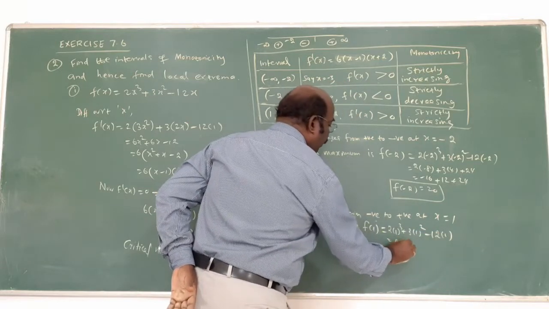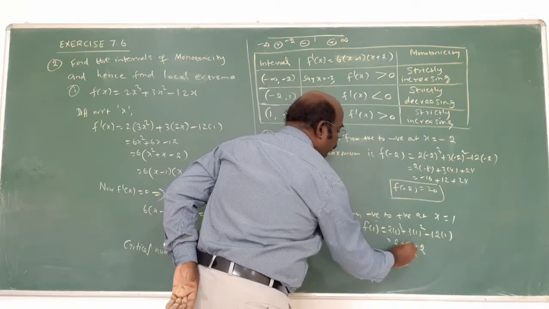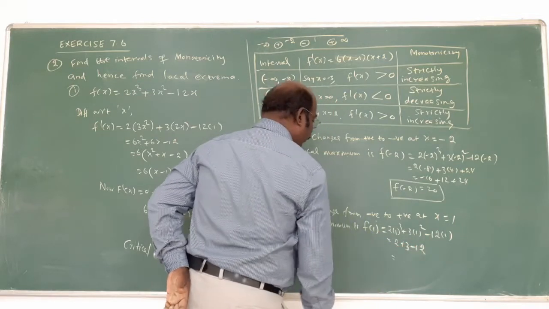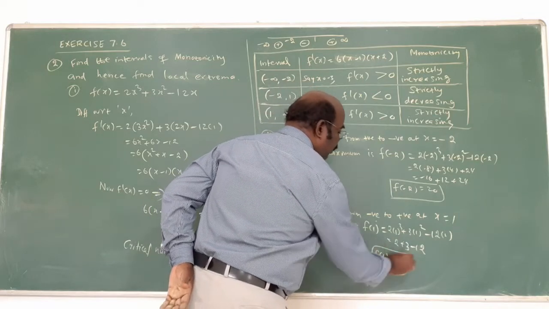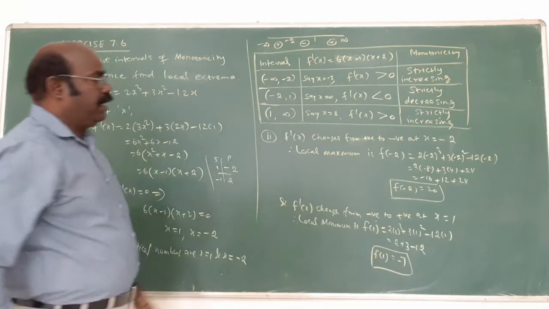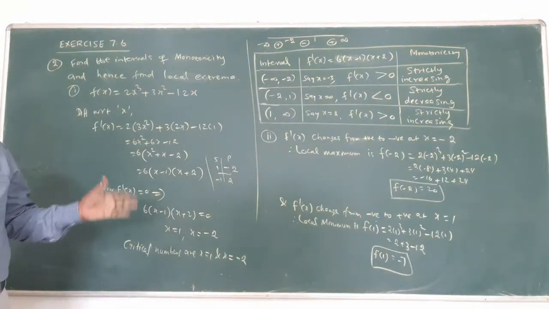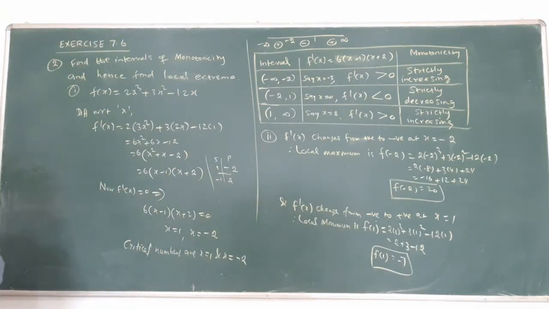Your answer: 2 plus 3 minus 12, that's minus 7. Am I right? In this way, find out. Negative to positive means local minimum. Positive to negative means local maximum. Therefore, write the answer in words.